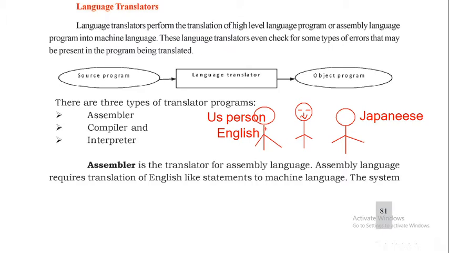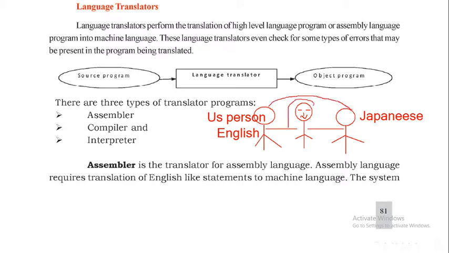That means he will tell some information to him. So what will he do? He will understand his language and convert his language into Japanese. So finally, the Japanese person will understand the language given by the US person. So now finally the communication will be established between this person and this person.